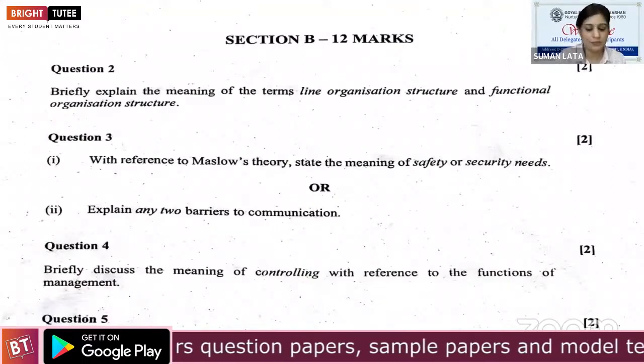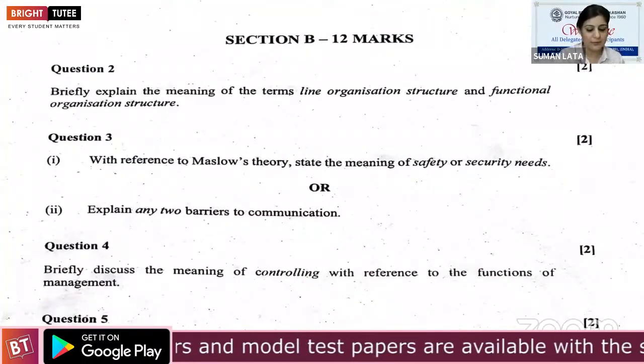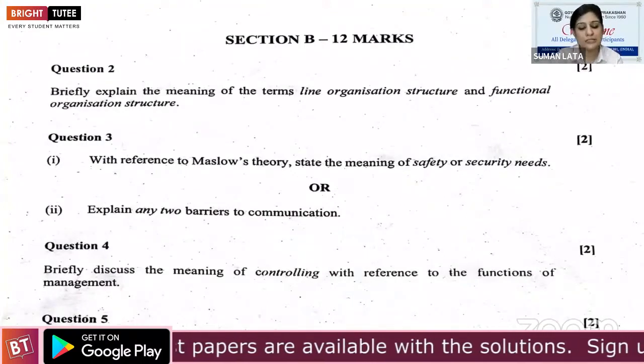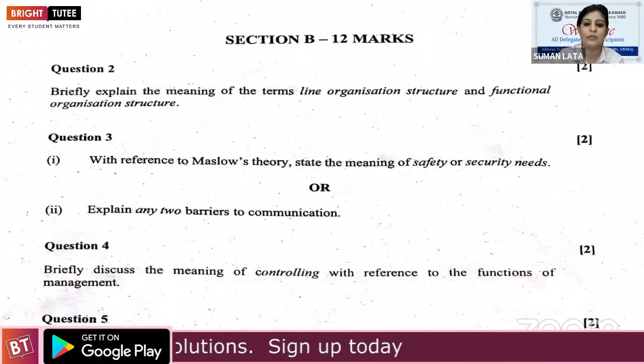Any 2 are accepted. If you have written semantic and psychological, it is also correct. If you have written psychological and organizational, then it is correct. Psychological and personal, any 2 are correct but with explanation. Name of barrier with explanation.